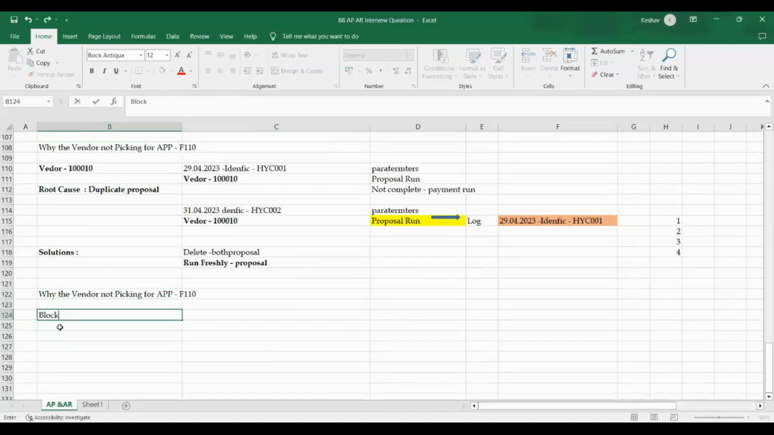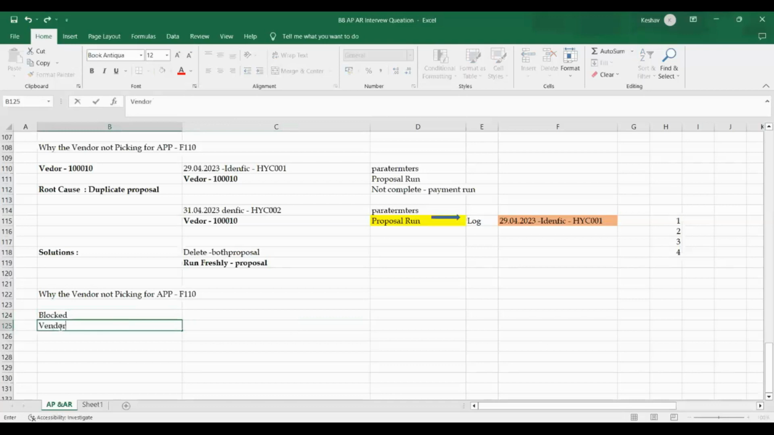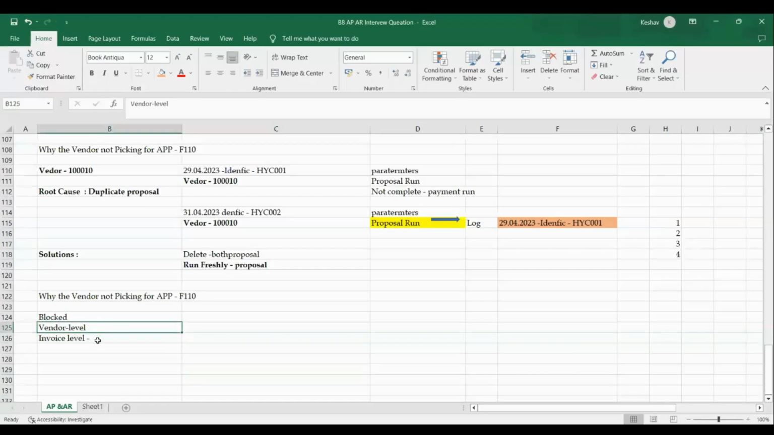Blocking can be of two kinds. Either the vendor level is blocked, or the invoice level is blocked, and the system will not allow you to make a payment. This is a cause, I can say a root cause. The user has no idea. He will come to us asking what is happening in the system. So the vendor is not picking. They will come up with the vendor number. Regularly we are getting these issues actually.